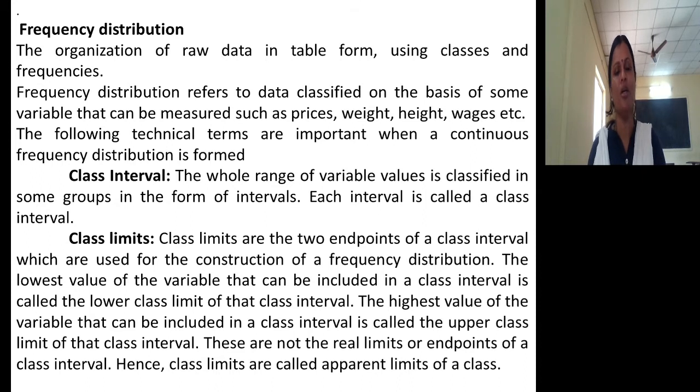Class limits. Class limits are two endpoints of a class interval which are used for the construction of a frequency distribution. The lowest value of the variable that can be included in a class interval is called the lower class limit. The highest value of the variable that can be included in the class interval is called the upper class limit of that class interval. These are not the real limits or endpoints of a class interval. Hence class limits are called apparent limits of a class.